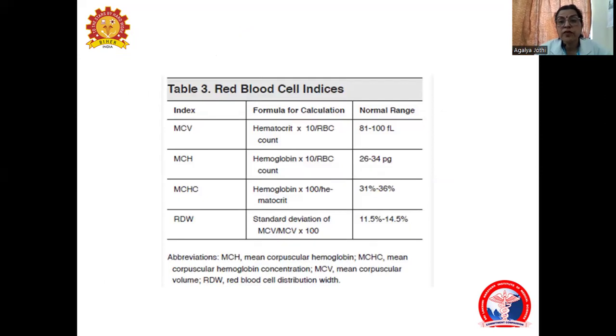We have to know something about the blood cell indices to know the different types of anemia. So we have indices in the form of mean corpuscular hemoglobin concentration, mean corpuscular hemoglobin, mean corpuscular volume, and the red cell distribution width.